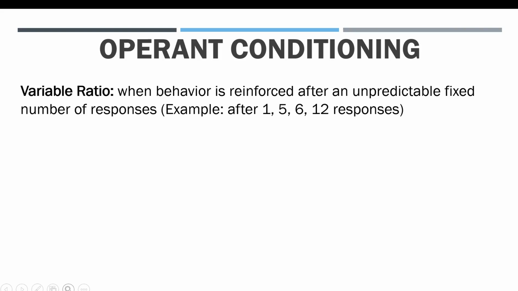And then there are variable ratios, when behavior is reinforced after an unpredictable number of responses. These are unpredictable, but it's a ratio, so there's a number of responses.